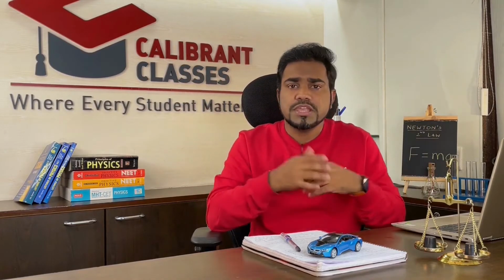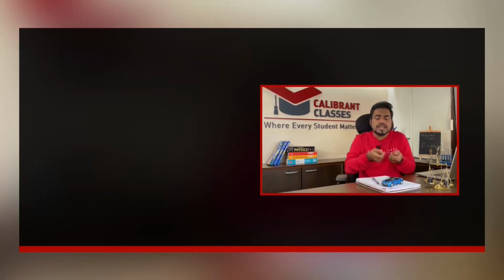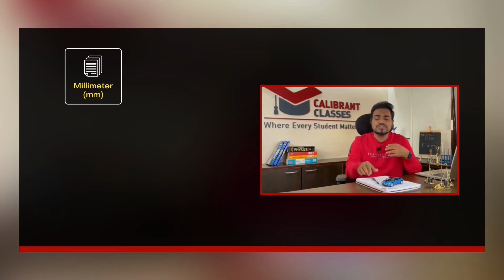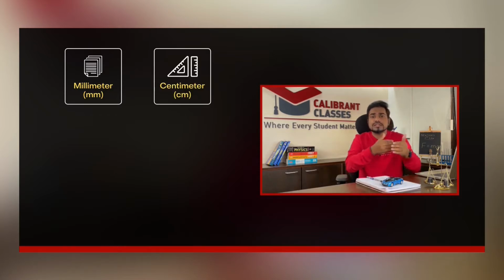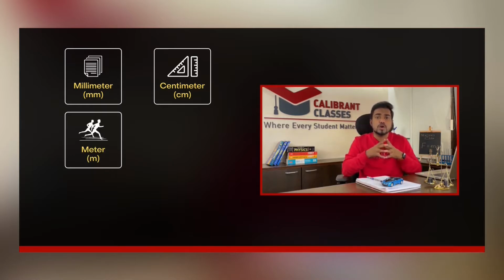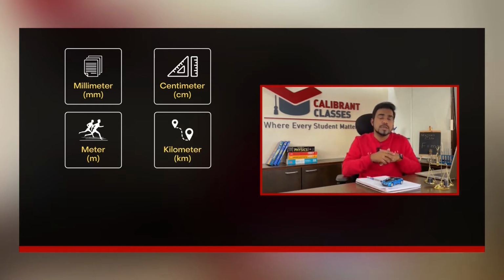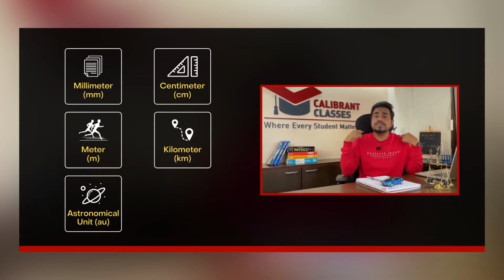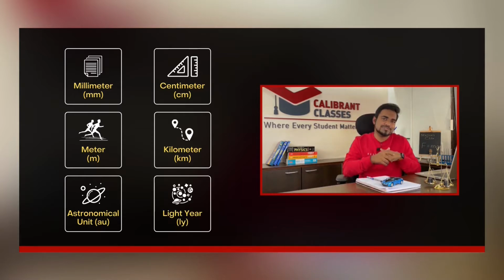For example, if we want to measure length, like the thickness of thin sheets, we would use millimeters. To measure small objects, we would use centimeters. To look at track events in your school, we would use meters. Or to measure the distance between two cities, you would use kilometers. But if we increase the scale of measurement, like to measure the distance between two planets, we would use astronomical units. And to measure the distance between two galaxies, we would use light years.